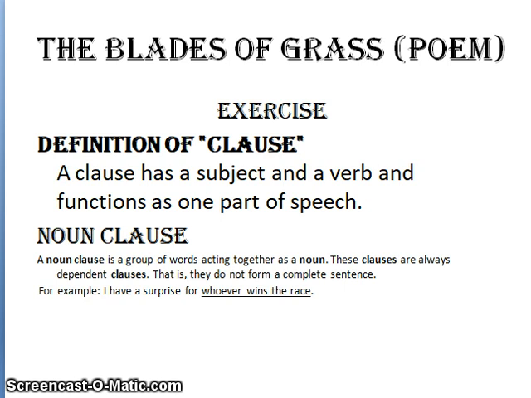The second example is, I fear that I shall fail. This part of the sentence, that I shall fail, is a noun clause, and its function is a noun.